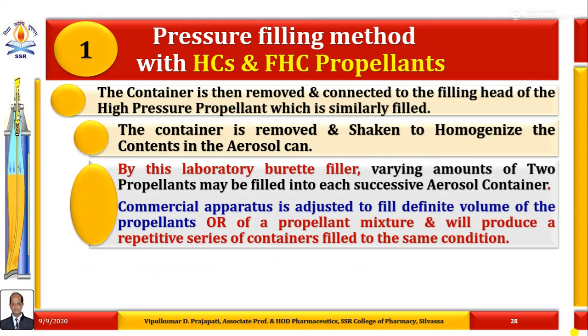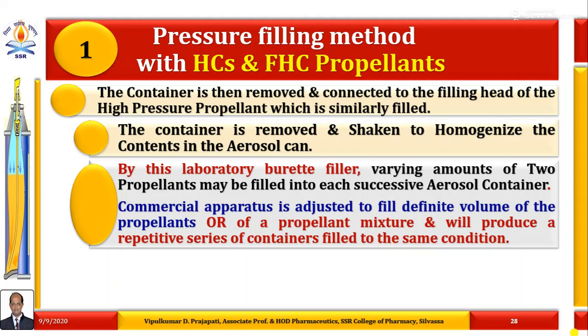By this laboratory burette filler, varying amounts of two propellants may be filled into each successive aerosol container. Commercial apparatus is adjusted to fill a definite volume of the propellants or of a propellant mixture and will produce a repetitive series of containers filled to the same condition.